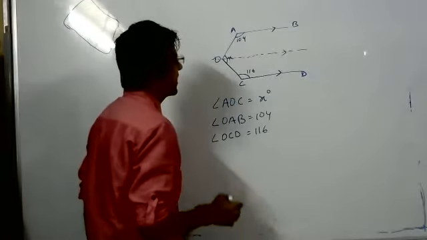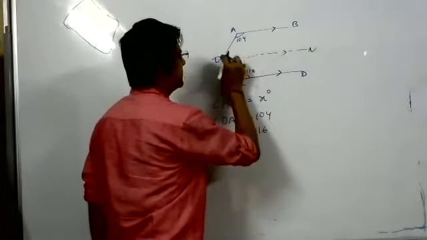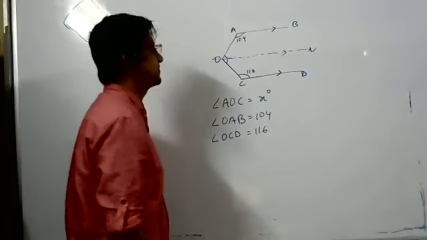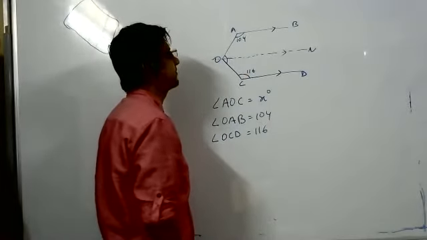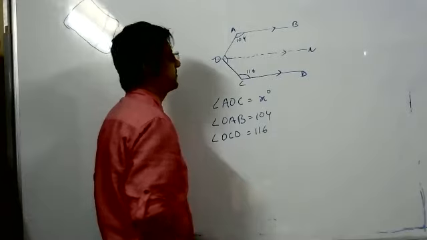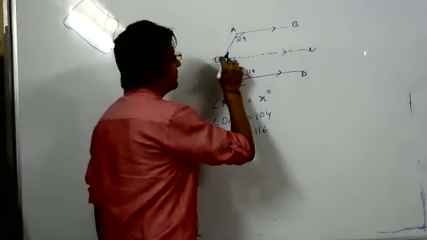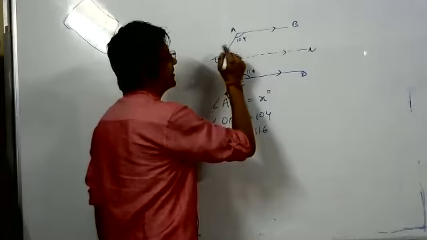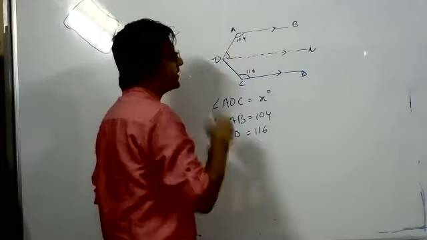So we can name it as N. Now, angle OAB and AON will be equal to 180. Sum of these two will be 180, correct? So this plus this is 180. Why 180? Tell me the reason.